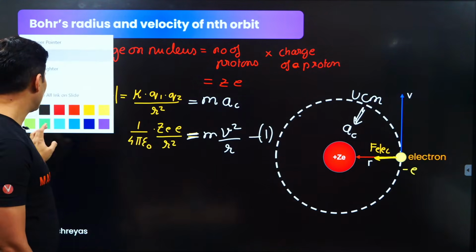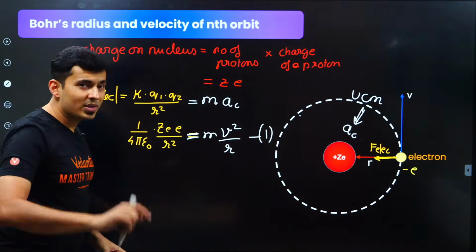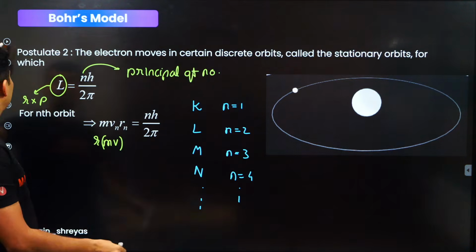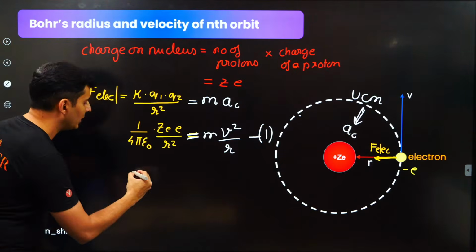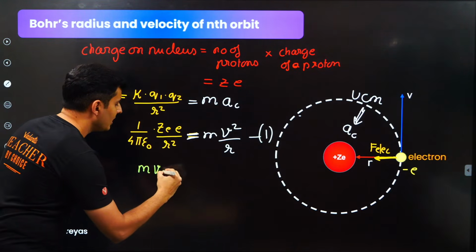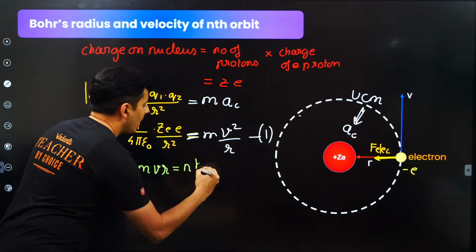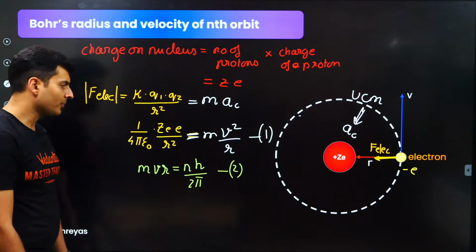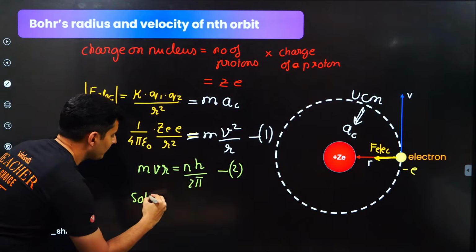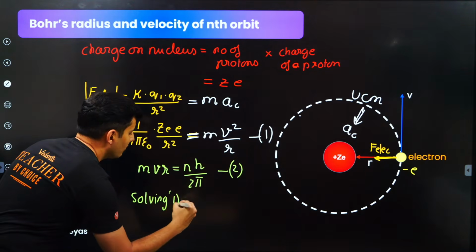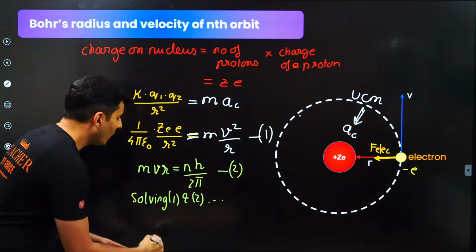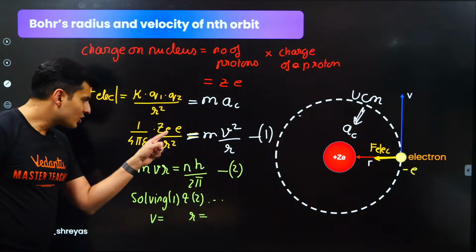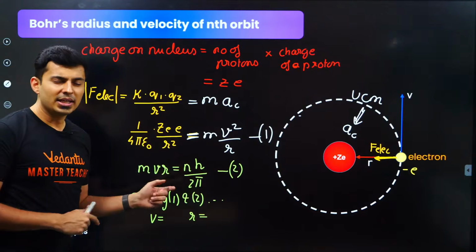The second equation you get from Bohr's postulate, which I just gave you over here. Angular momentum is nh by 2 pi. So mvr is nh by 2 pi. This is your second equation. Now, solving equations 1 and 2, you get the value of velocity and the value of radius.